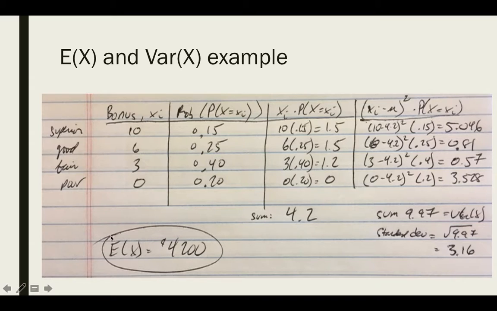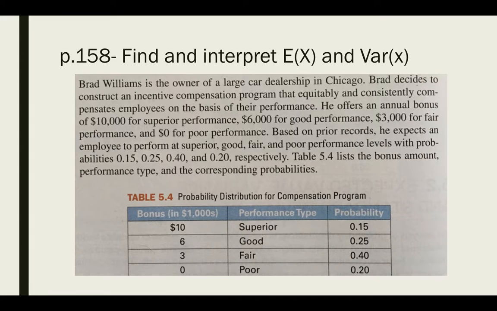So in this particular case, the expected value, the average bonus that this car dealer is going to have to give out, is roughly $4,200. Now you notice that no person can actually earn a $4,200 bonus in this circumstance, but what this is doing is really providing a good estimate for this employer.